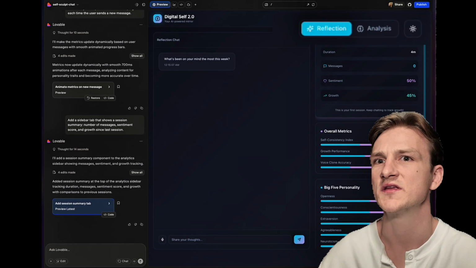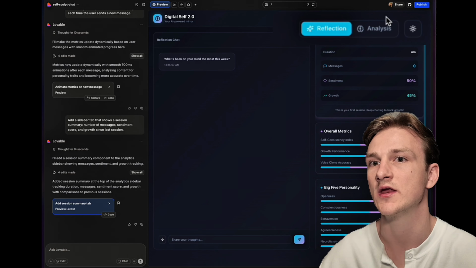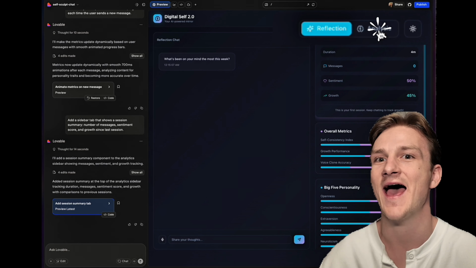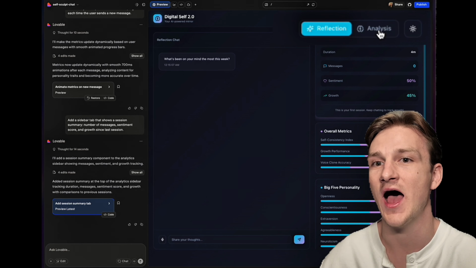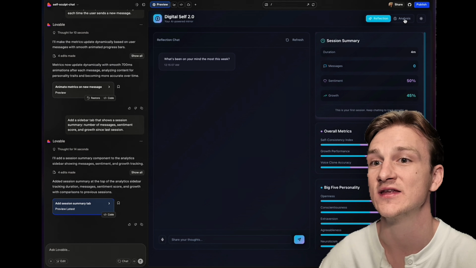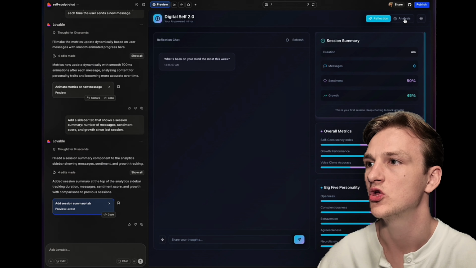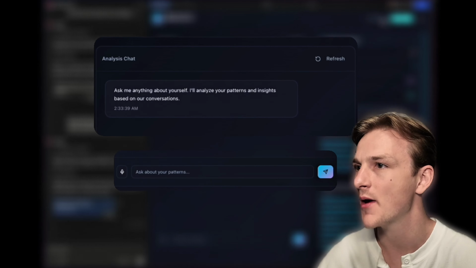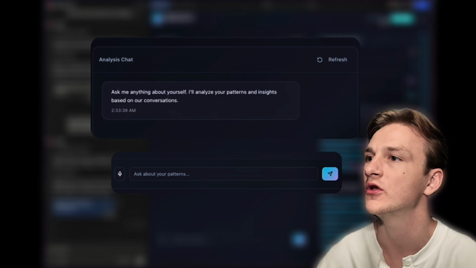In the top right corner, we can see we have a toggle to switch between reflective mode and analysis mode. Users can hide the chat and focus primarily on insights. In analysis mode, you can ask your AI anything about yourself and determine how well it knows you.